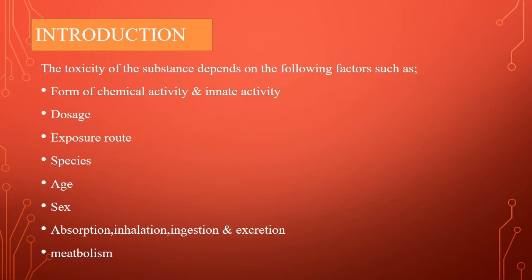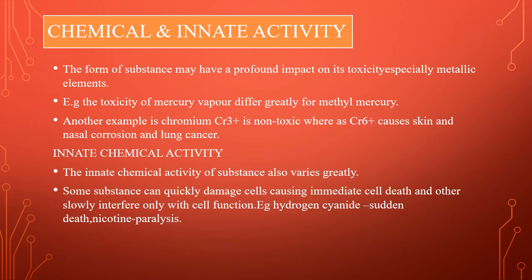So the first one is form of chemical and innate activity, and the next factors are dosage, exposure route, and species. That is, species difference is also one of the factors that increases the toxic level. Age, sex, absorption, inhalation, ingestion, metabolism and excretion. So these are some of the factors that increase toxic level. The first one is chemical form and innate activity.